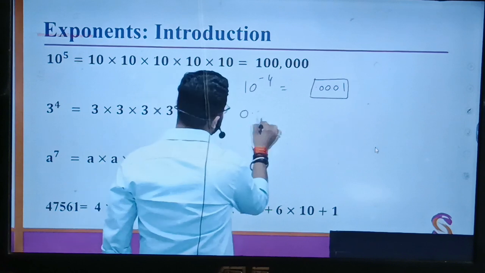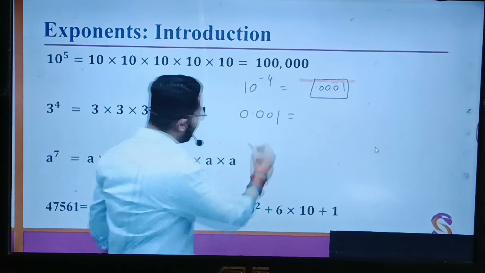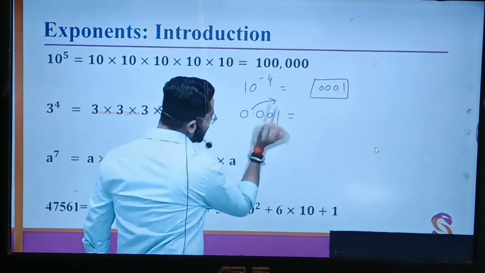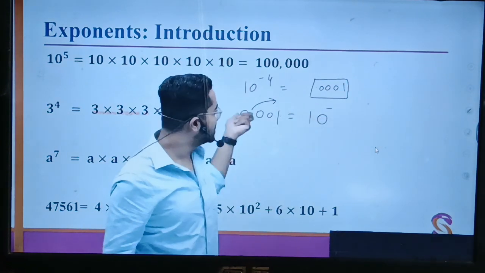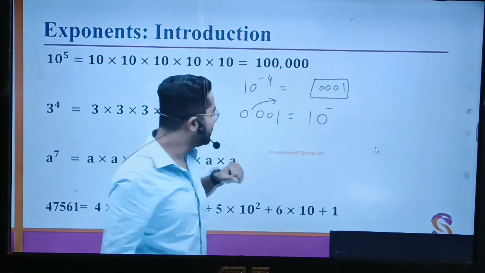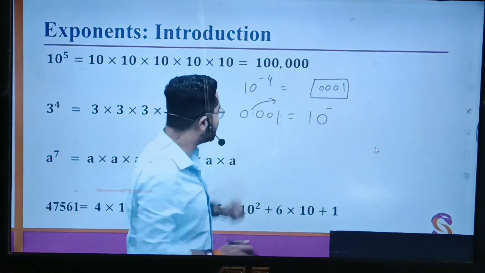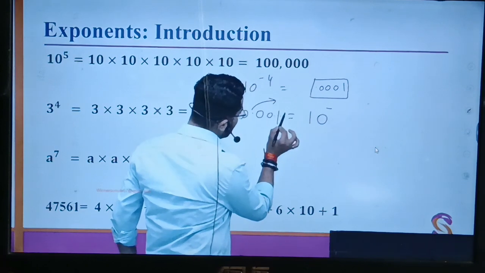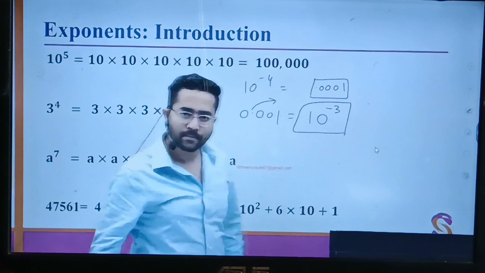Let's say they gave me this and I want to move my decimal to this end. Then I'll just write 10 and put a minus sign. Why minus? Because the decimal comes into the picture. Then how many digits does this decimal have to move to come to this place? 1, 2, 3. 10 to the power minus 3. Got it?